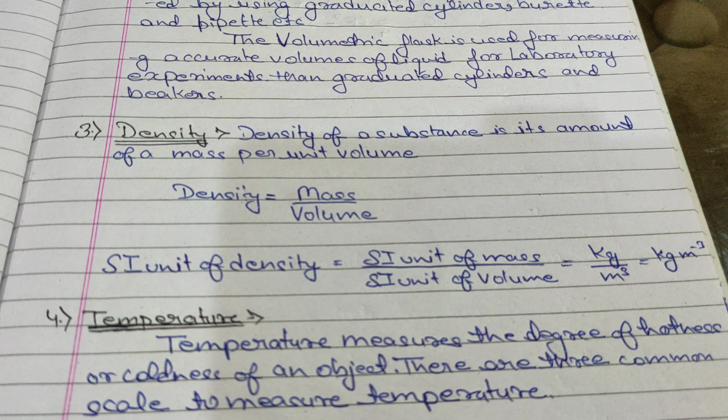Density. Density of a substance is the amount of mass per unit volume. Density is equal to mass upon volume. The SI unit of density is the SI unit of mass upon the SI unit of volume, which is equal to kg upon meter cube.